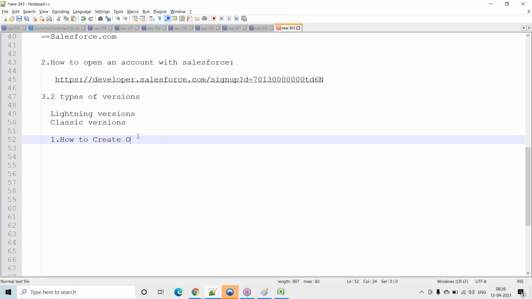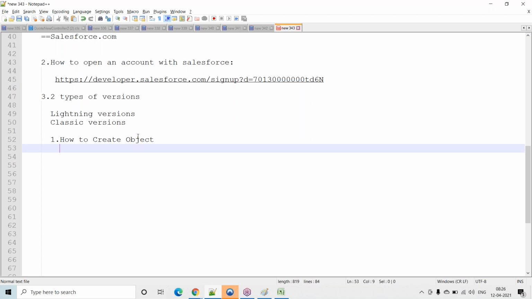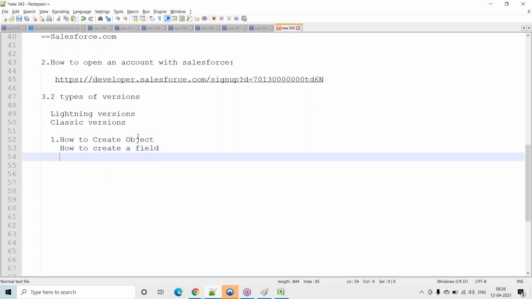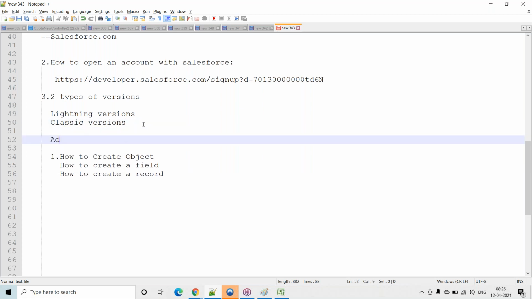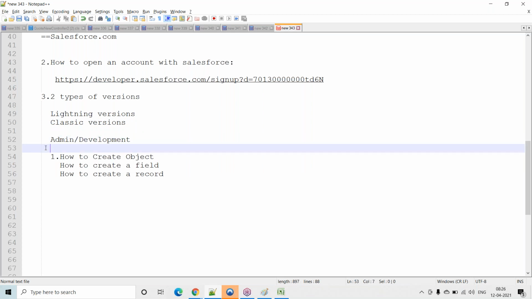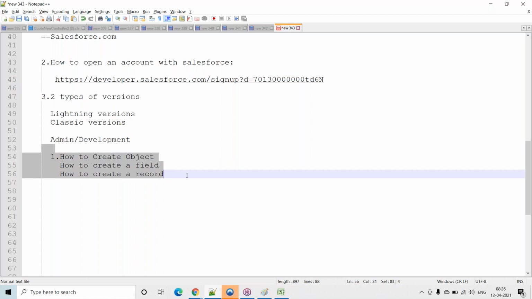How to create an object. And the next one is how to create a field, and how to create a record. The first topic which we are going to discuss is the admin part. In Salesforce, two parts are there: one is the admin part and the next one is the development part. So in the admin part, we are going to discuss this as the first topic.